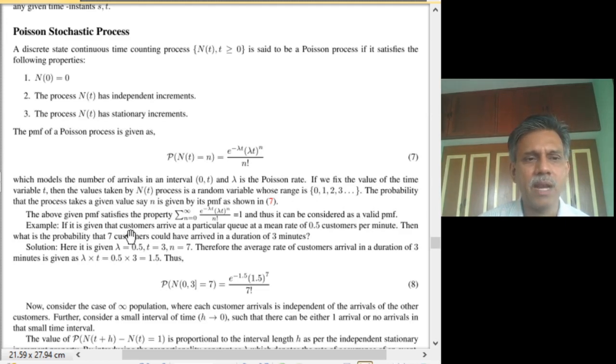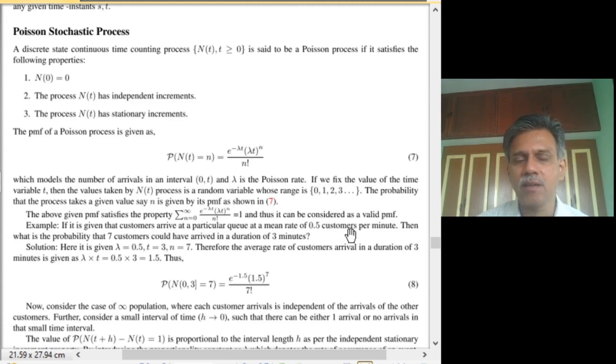An example is the number of customers that arrive at a particular queue. Assume the rate at which customers arrive, which we denoted as the parameter λ, is 0.5 customers per minute. What does it mean? On average, 0.5 customers arrive per minute, or to be more meaningful, one customer arrives every 2 minutes on average.